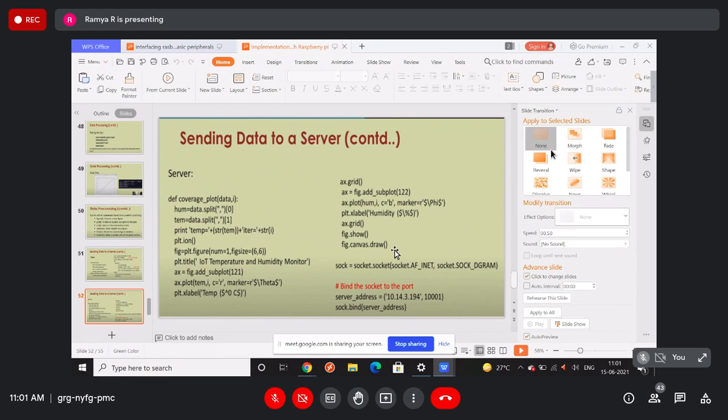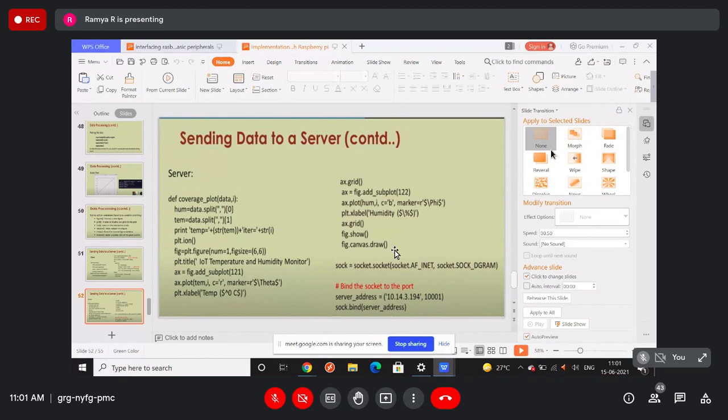Here, first it accepts the data and splits it into two parts, h comma t, that is, humidity and temperature. After splitting, the data was in CSV format, actually.